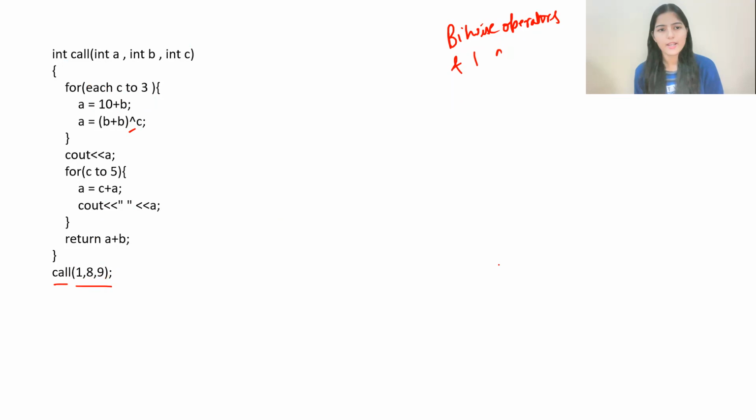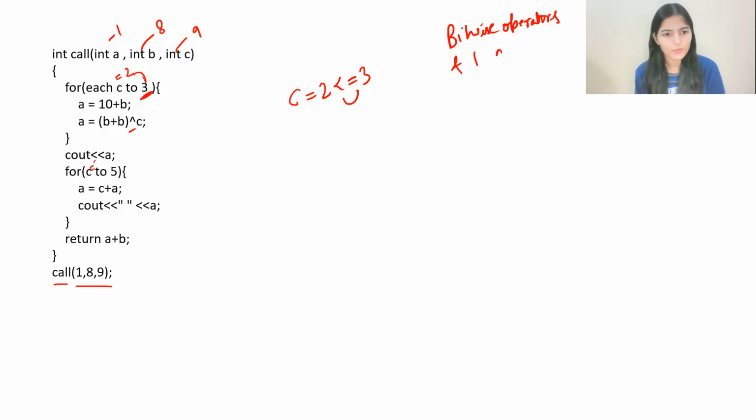Here you can see the value of A is 1, the value of B is 8, and the value of C is 9. Now we have a for loop here for the value of C, from 2 to 3. C equal to 2 to 3, that should be, I forgot to mention. Here it means you have to take the loop up to 3, so C equal to 2, C less than or equal to 3. It means you have to include this value as well.